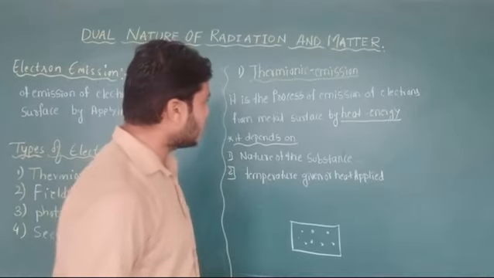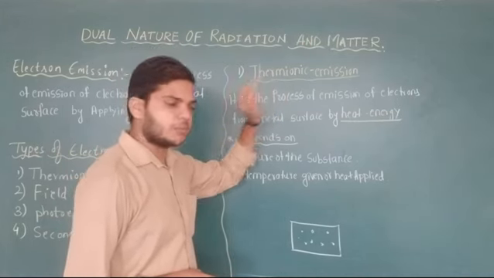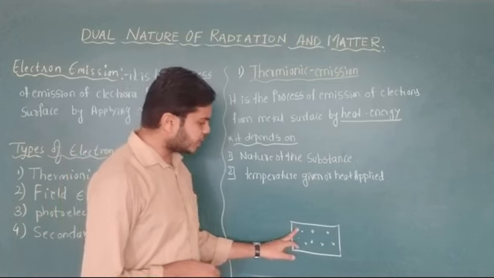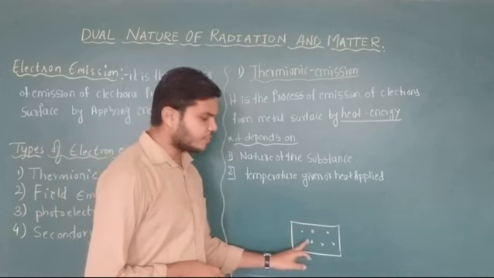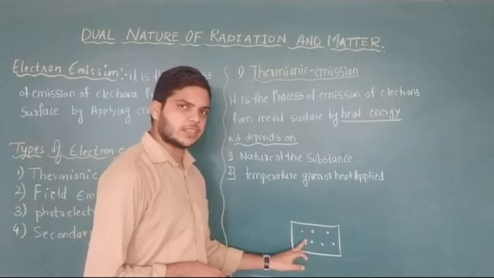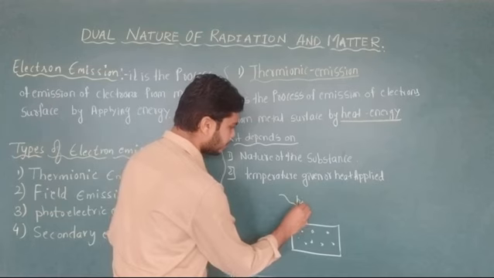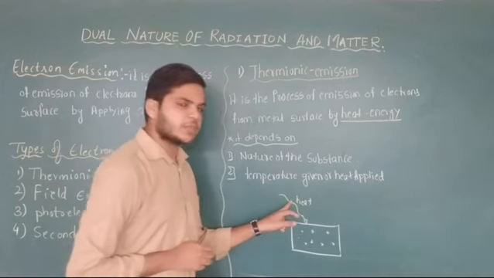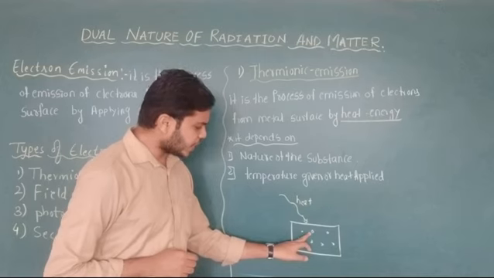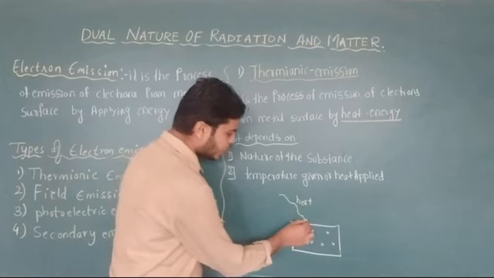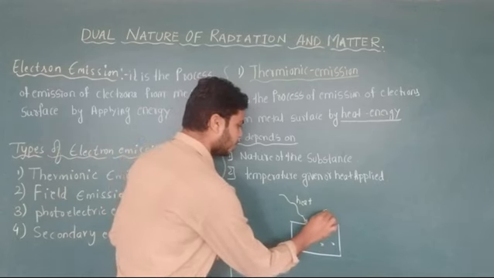Now, the first type of electron emission is called thermionic emission. Again consider a metal surface containing free electrons inside it. Now you apply some heat energy to the metal surface. Inside the metal, the electrons will absorb the heat energy and come out.